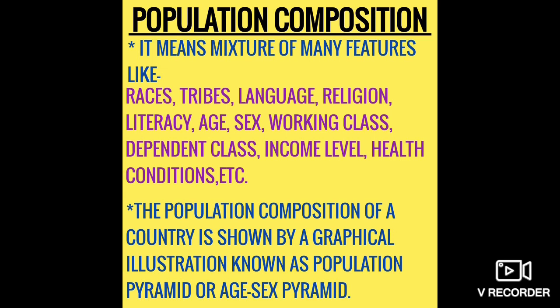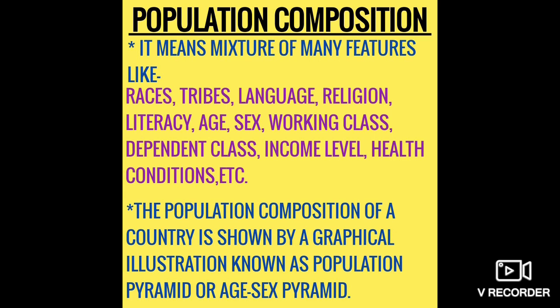It means counting of the people living in a town or in a nation, or anywhere. So the number of males and females, their age groups, number of educated people and their occupation, income level and health condition come in this composition.